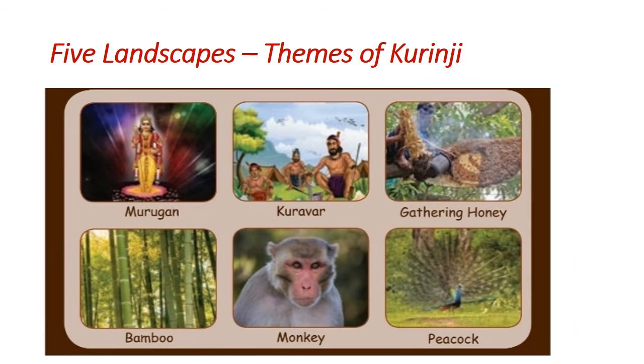We can see this in the picture. God is Murugan. See how the Kuravar are sitting. Their main occupation is gathering honey. The bird and animal you can see in the picture.